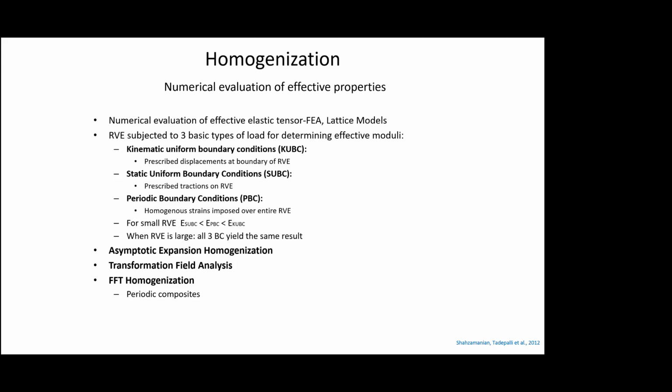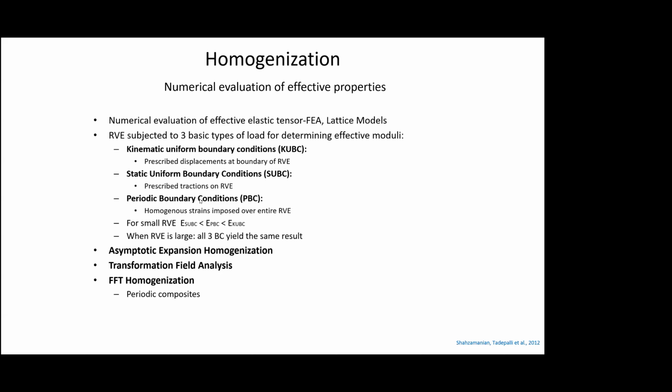And then you have the periodic boundary conditions. It's also sort of like a kinematic one, but here the boundary conditions are periodic. You apply a homogeneous strain that can be imposed over the entire RVE. So for a small RVE, the material properties from each of these will be different.